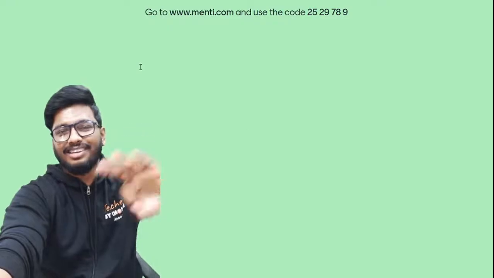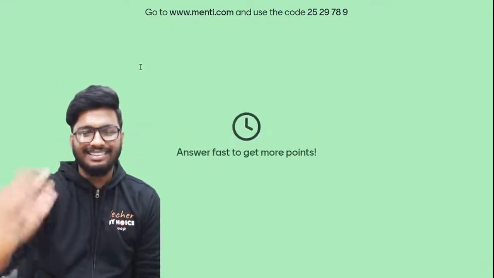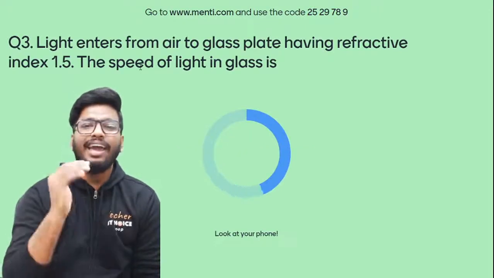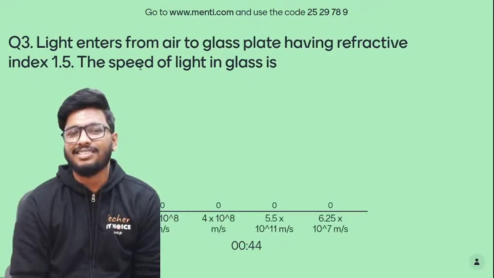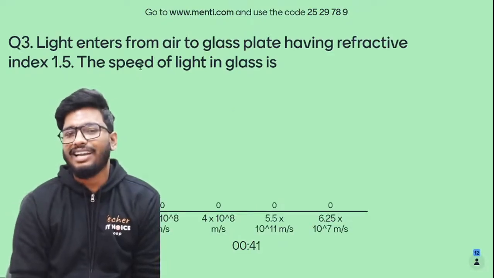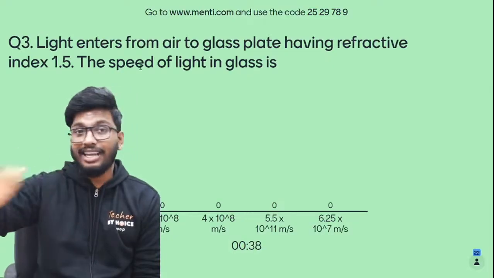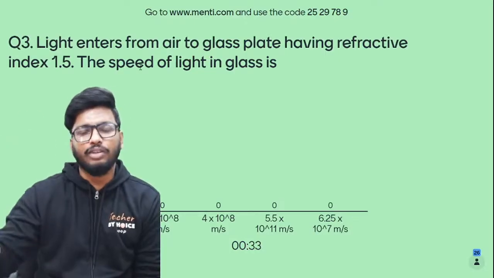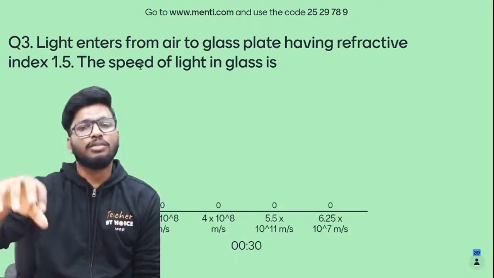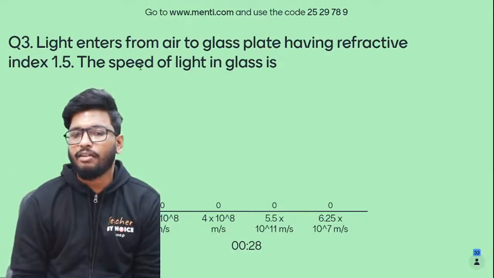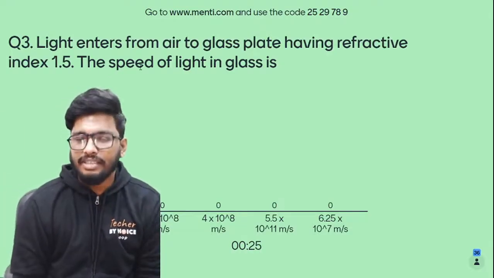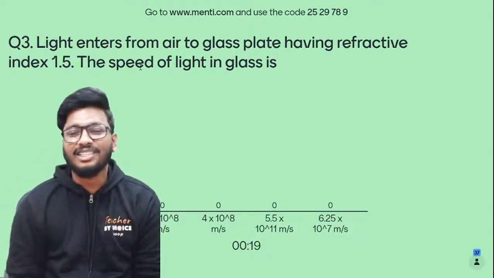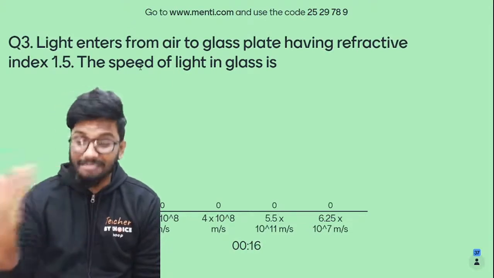Alright, moving on to the third question. Here is the third question, people. Take a look at this one as well. Now it's a problem, so make sure that you have your pens and papers ready and solve it. Light enters from air to glass plate having refractive index as 1.5. Find the speed of light in glass. Assume that the speed of light in air is 3 into 10 to the power of 8 meter per second. They have not mentioned it, so assume that speed of light in air is 3 into 10 to the power of 8 meter per second itself. Find out what is the speed of light in glass. Options are 2 into 10 to the power of 8 meter per second, 4 into 10 to the power of 8 meter per second, 5.5 into 10 to the power of 11 meter per second, or 6.25 into 10 to the power of minus 7 meter per second.